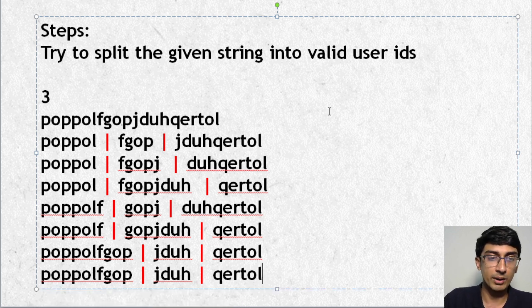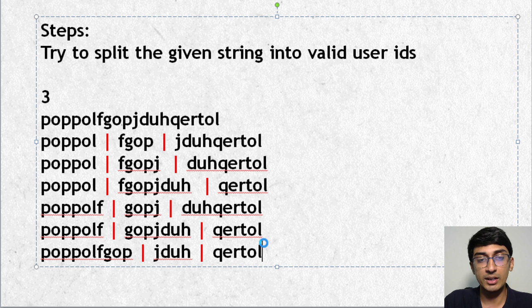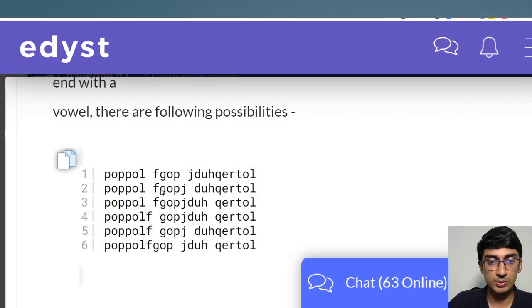So the total number of ways we could break this up is 1, 2, 3, 4, 5, 6. The last one is the same as this. So totally we could break it up into 6 possibilities, right? And that's what the answer is for this one, that you can break it up into 6 possibilities. Okay.